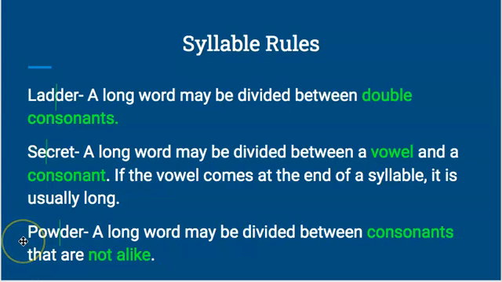All right, the word powder. A long word may be divided between consonants that are not alike. So W and D are both consonants and they're not alike like it was in the word ladder, but you're still going to divide that word in between those two consonants that are not alike. So we would say it as pow-der. That's a two-syllable word. That's how we would divide that word.